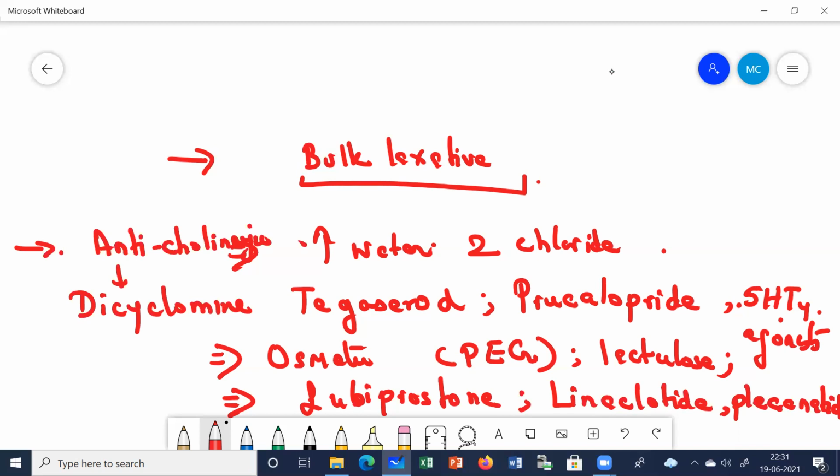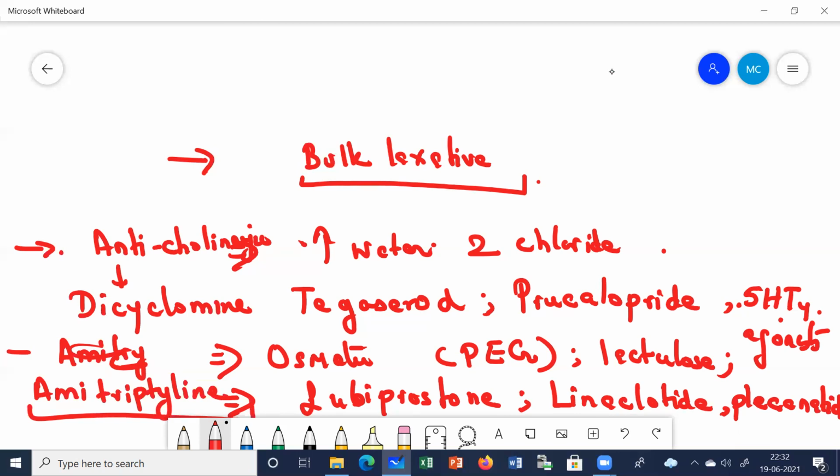And apart from this, as I had told you, one of the main causes of irritable bowel syndrome is psychological disturbances. Therefore, we also give the patient some psychotropic drugs like amitriptyline. This also is very helpful, because one of the main causes of this irritable bowel syndrome is psychological stress. So these are the treatments of the patient suffering from constipation dominant irritable bowel syndrome.